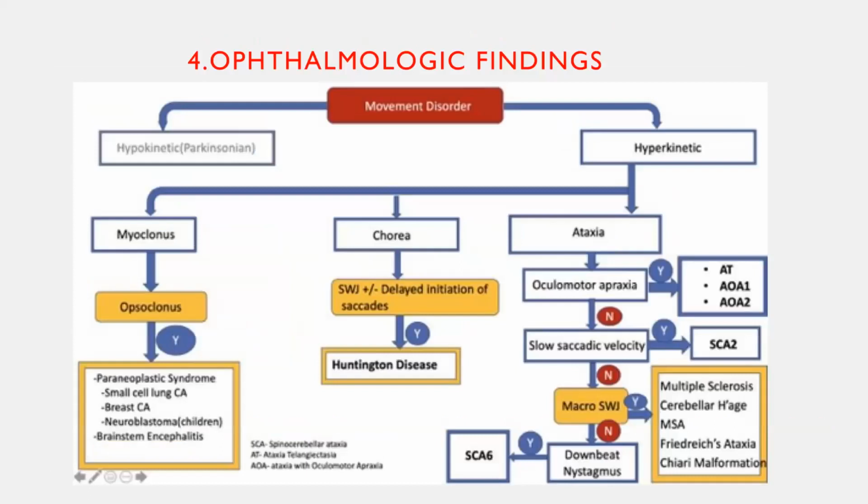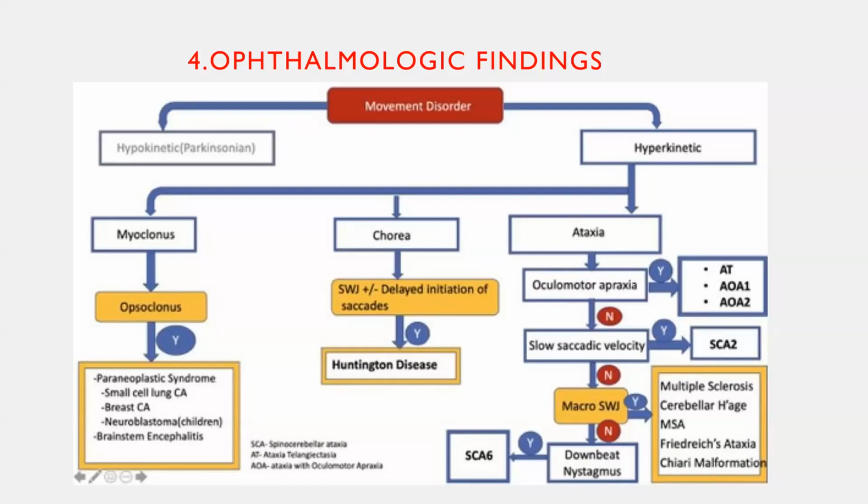Next, in a hyperkinetic movement setting, if a patient is having myoclonus along with opsoclonus, opsoclonus is nothing but chaotic eyeball movements in both the horizontal and vertical directions. So you can have the possible differential diagnosis of paraneoplastic syndrome, as all of you know, most commonly in a neuroblastoma patient in the pediatric age group and a small cell carcinoma of the lung patient, who will have opsoclonus myoclonus syndrome.